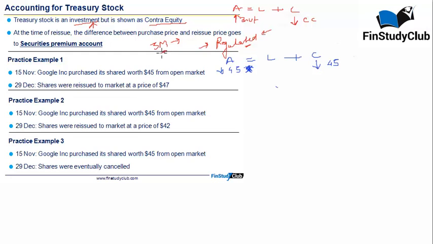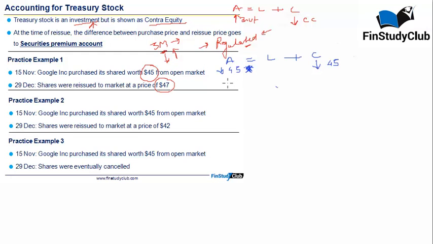Now you would be aware that the market price is absolutely volatile, and the buyer from which you have purchased and the seller to which you're going to sell are going to be very, very different people. So they will transact at the then prevailing market rate. So on 15th of November, market rate was 45, while you will reissue on 29th of December, it will be something else, 47.